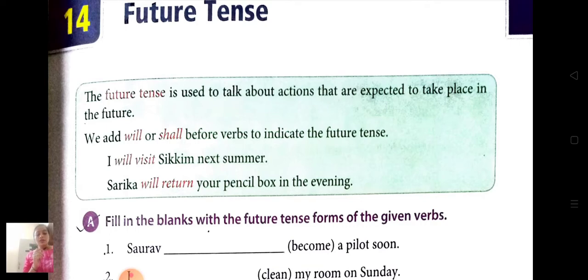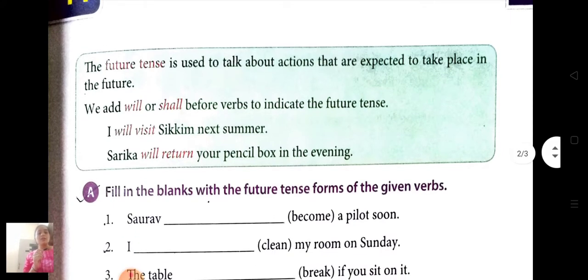Okay, so in future tense we will use the word will or shall before the verb, and the verb comes in its first form. So how do we form a future tense sentence? Subject plus will or shall plus V1. V1 means base form of verb, root form of verb. Okay, so we use it to speak about the future. While making a sentence we should use will.